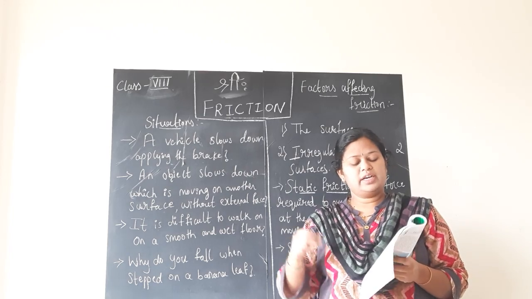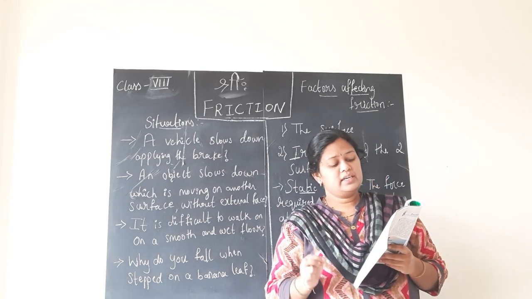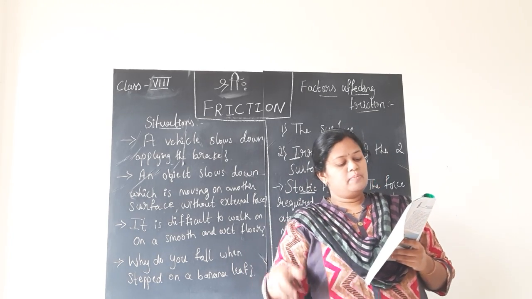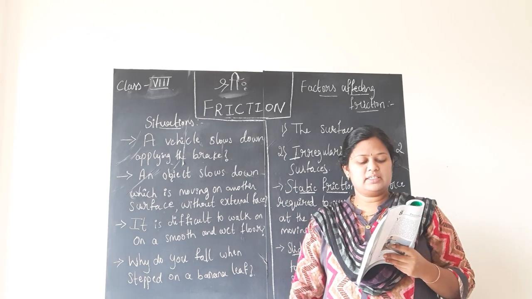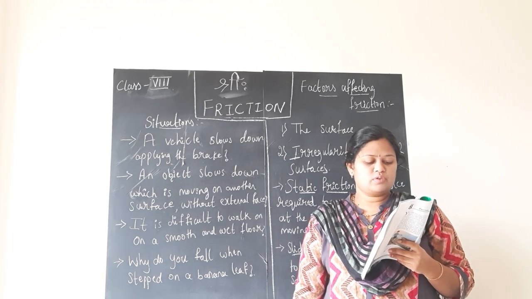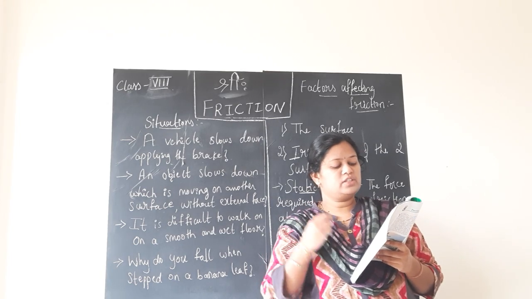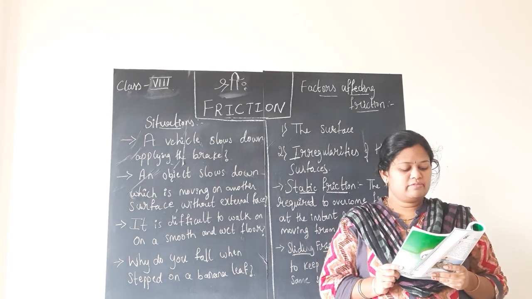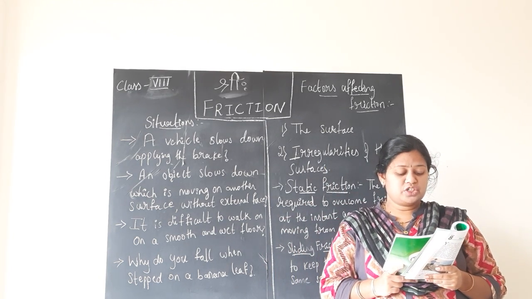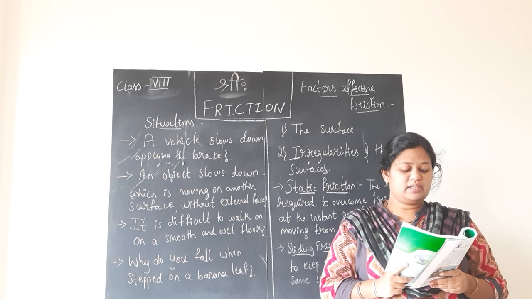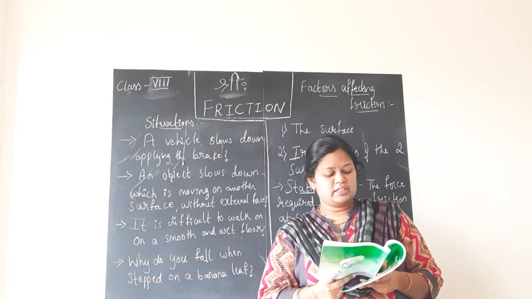You have one more interesting activity. Tie a string around the brick. Pull the brick by spring balance. You need to apply some force. Note down the reading on the spring balance when the brick just begins to move. It gives you a measure of force of friction between the surface of the brick and the floor.